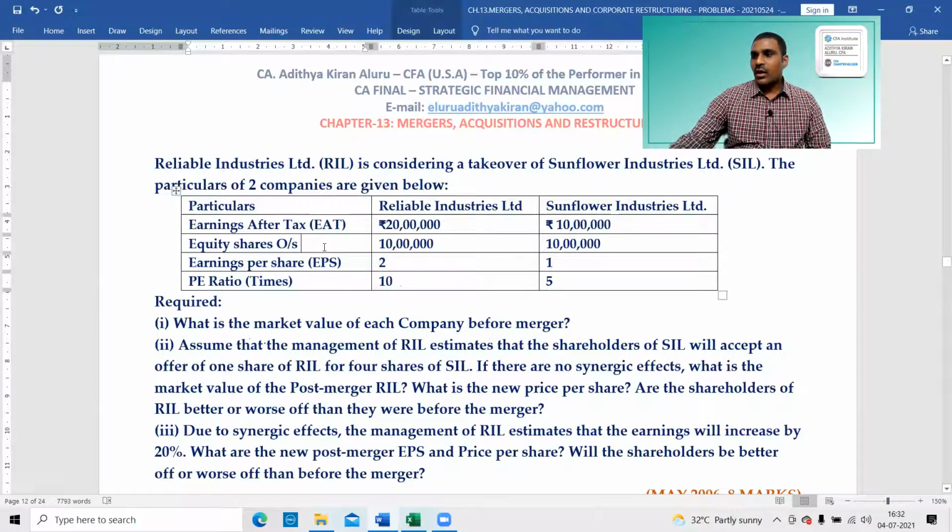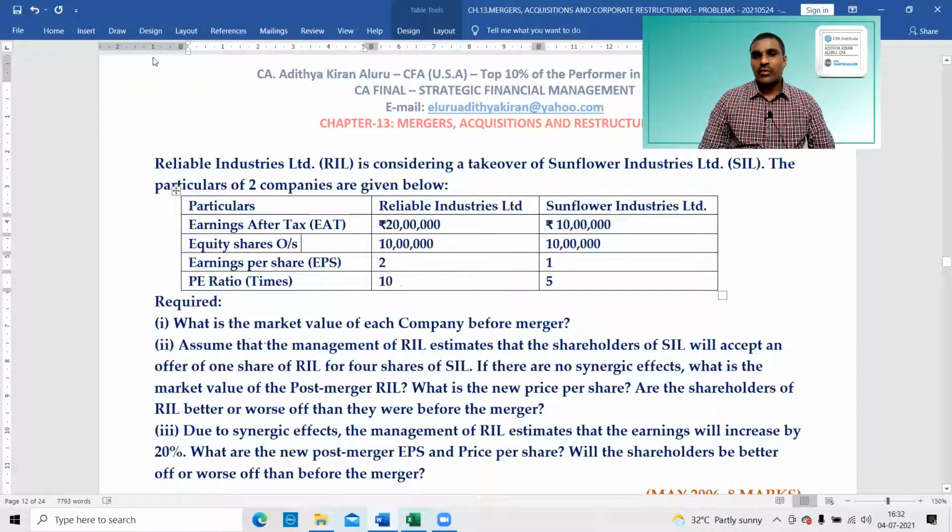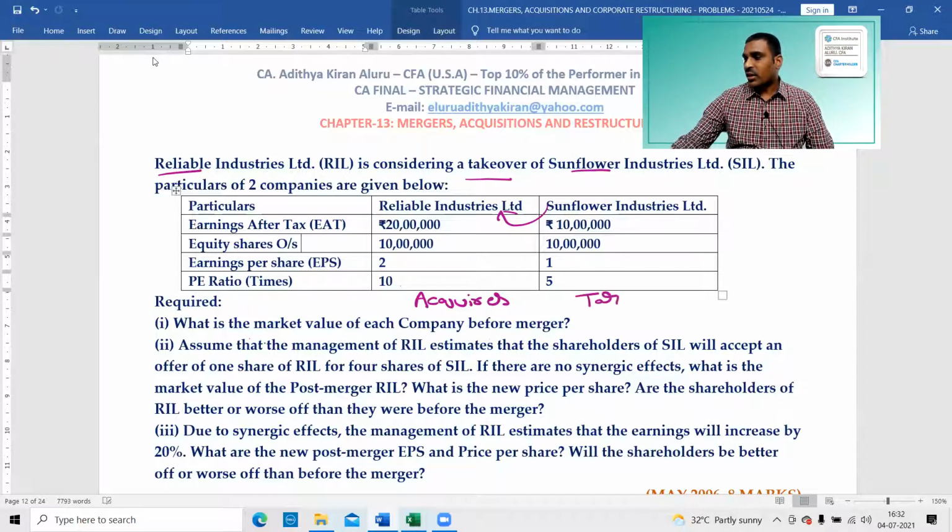First of all, after reading the problem, you have to immediately identify which company is taking over which. Reliable is taking over Sunflower. Reliable is the acquirer, and Sunflower is the target. Okay, first we have to do this point.